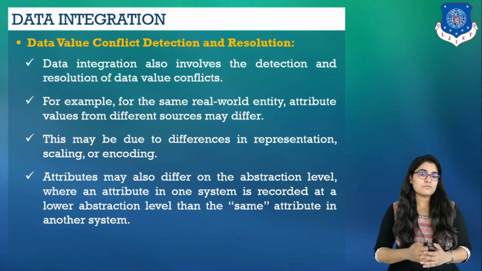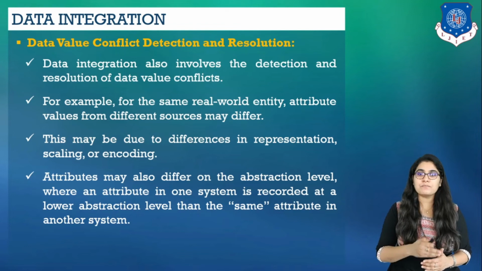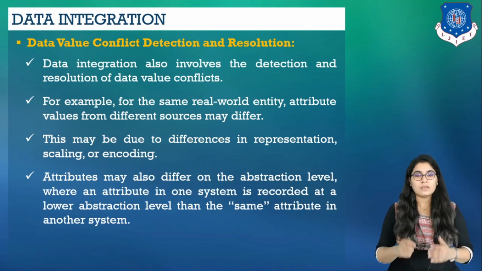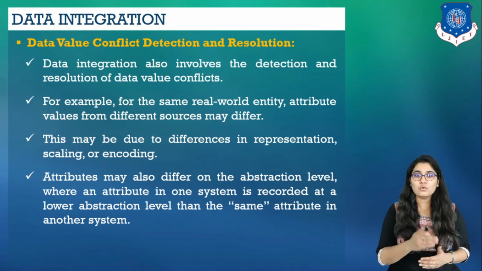Another example is for a hotel chain. The price of rooms in different cities may involve not only different currencies but also different services and taxes. When exchanging information between schools, say for example, each school may have its own curriculum and grading scheme.